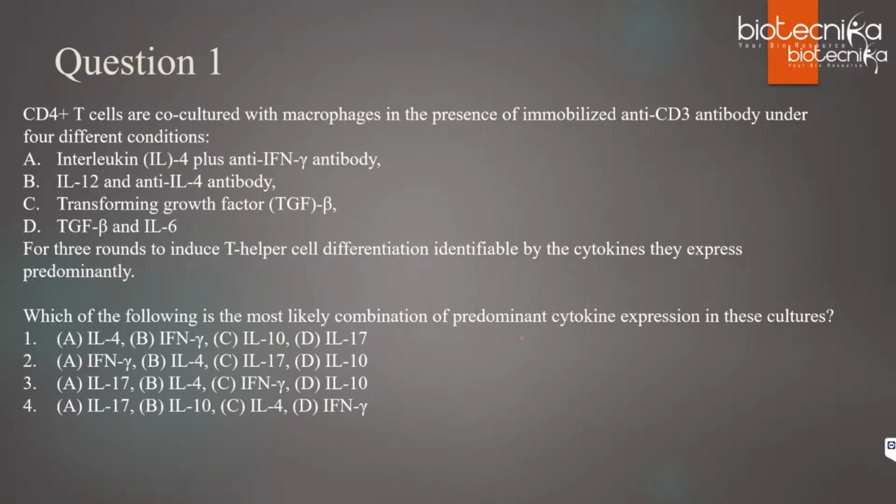It says CD4 plus T cells are co-cultured with macrophages in the presence of immobilized anti-CD3 antibody under 4 different conditions. A. Interleukin 4 plus anti-IFN gamma antibody. B. IL-12 and anti-IL-4 antibody. C. Transforming growth factor beta, that is TGF beta, and D. TGF beta and IL-6. For 3 rounds, to induce T helper cell differentiation identifiable by the cytokines they express predominantly. So these are the 4 conditions. Now the question is, which of the following is the most likely combination of predominant cytokine expression in these cultures?